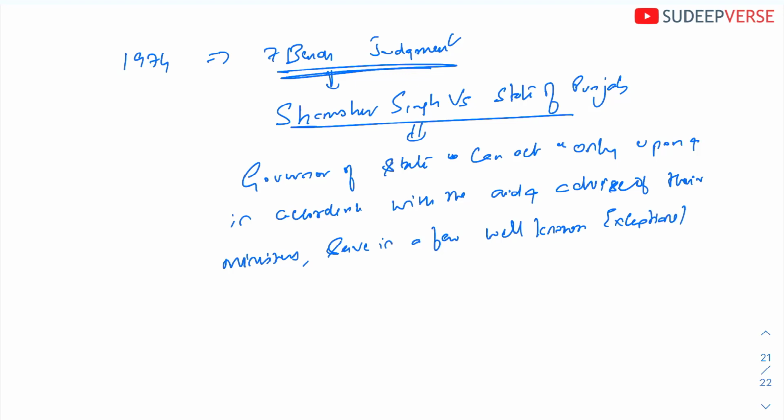Look at this, they have made it very, very clear: exceptional situations. This is what was given in the judgment.